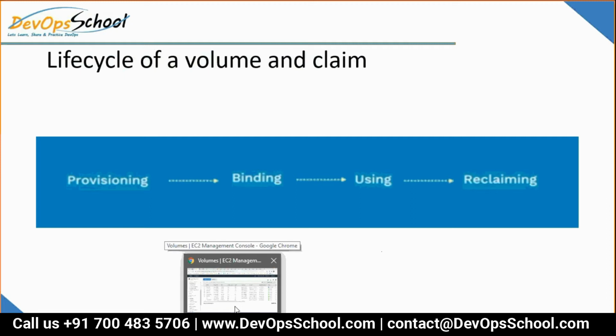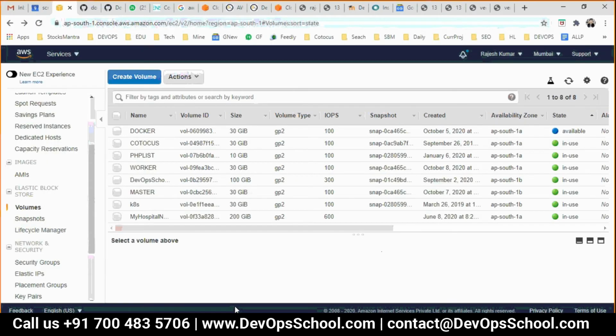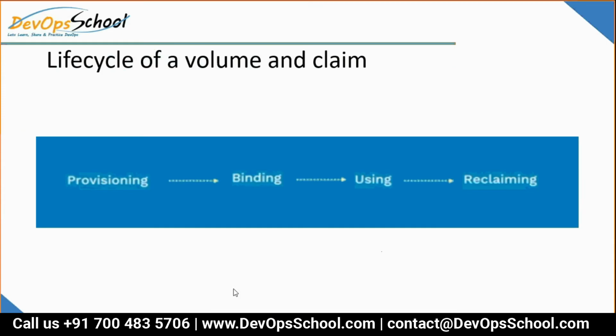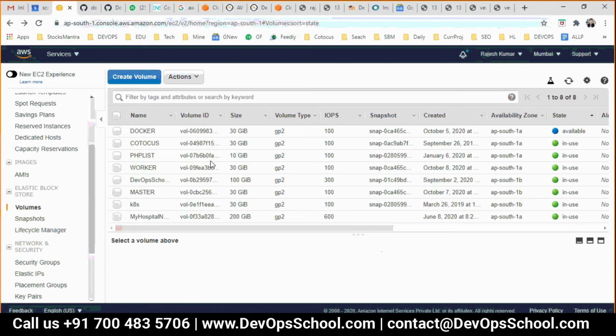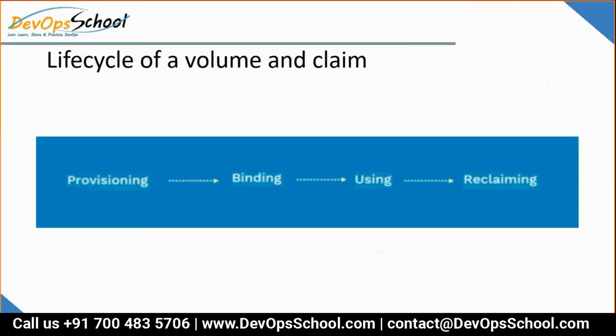So now the question was, what is provisioning? Guys, provisioning is a process to make the storage available for the platform. That means I can create 100 GB only if the AWS team has made the storage available. That process is called provisioning.